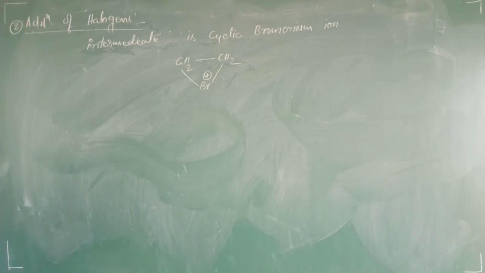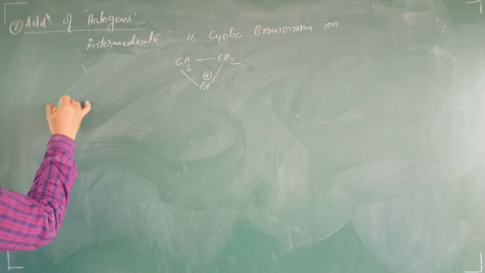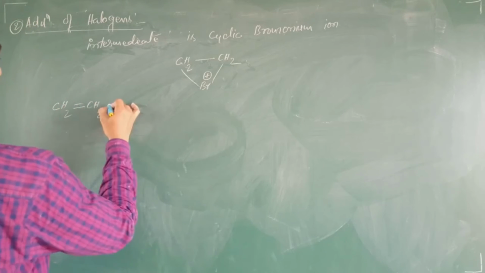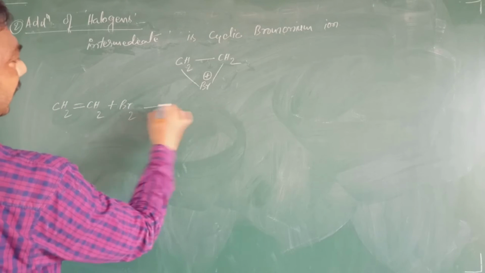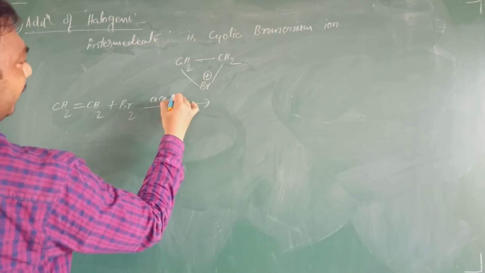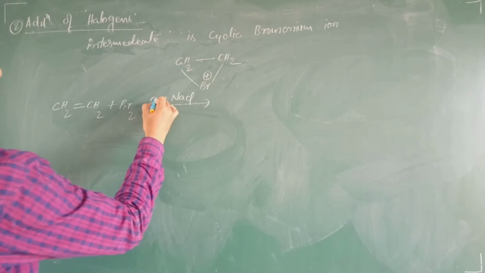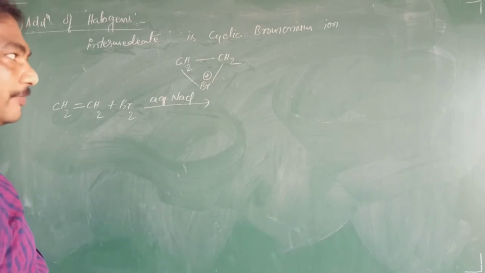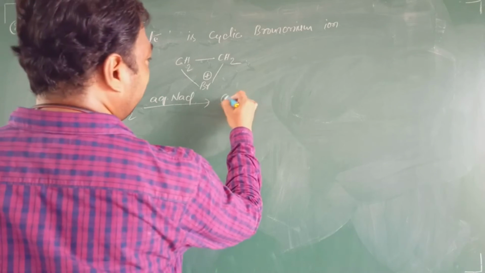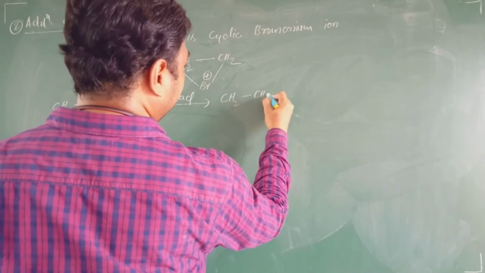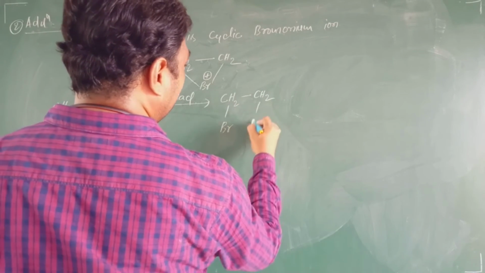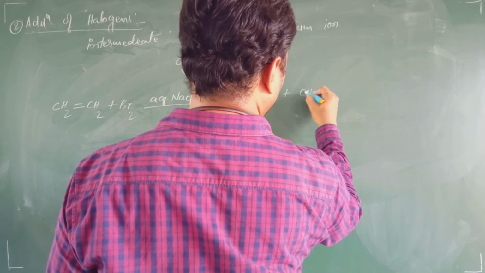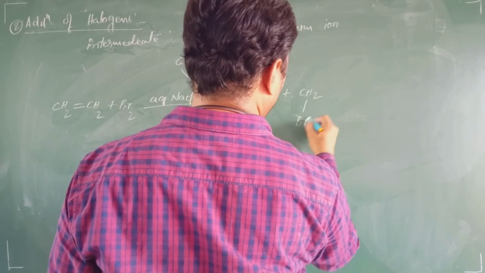Now what are the other things we can see is, if I take the alkene CH2 double bond CH2 plus bromine in presence of aqueous NaCl. Aqueous NaCl means NaCl dissolved in water. What are the different types of products which can be formed here? You can take the first product as CH2Br, CH2Br, vicinal dihalide. In the second case, Br